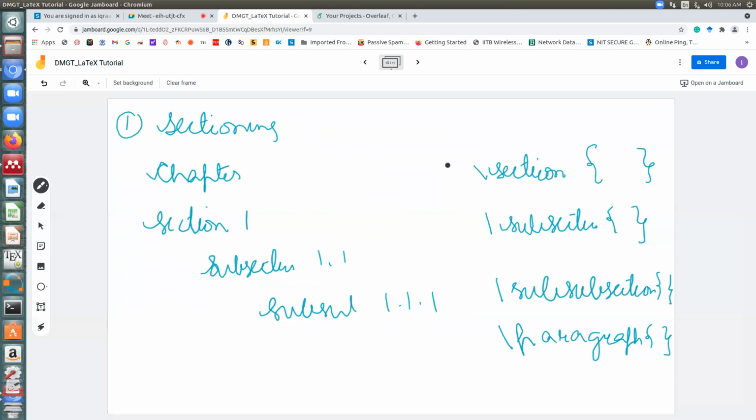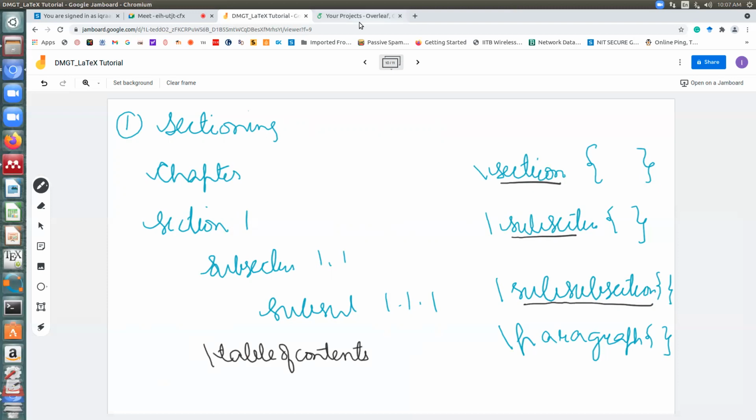How do you create sections in your LaTeX document? For that, the commands were simple. You write just a backslash section, then the section name. Or if you want a subsection, you write subsection and its name. And if you want something with no number, ideally you write a paragraph. Then we saw that if you have used these commands, then with a single command called table of contents, your table of contents will be automatically generated, right?